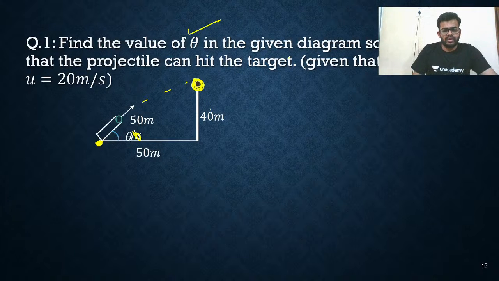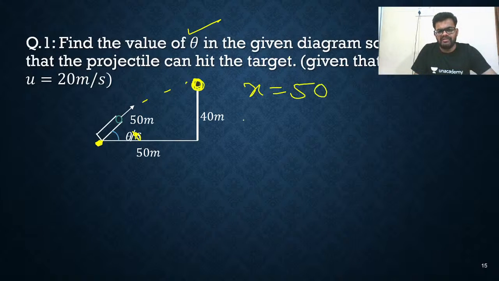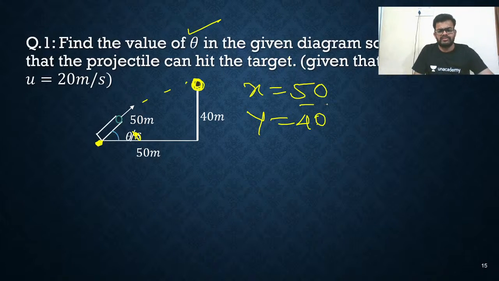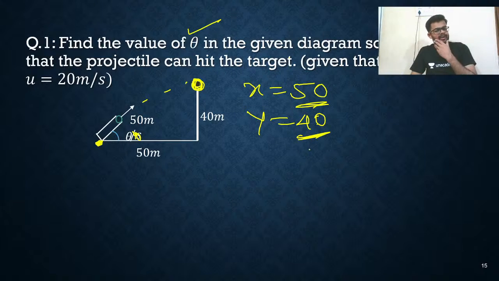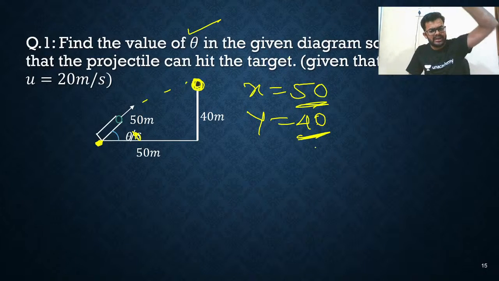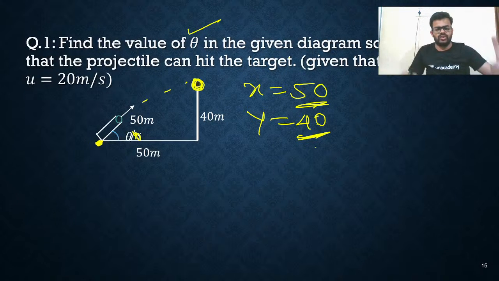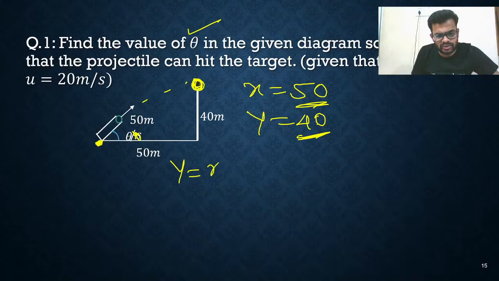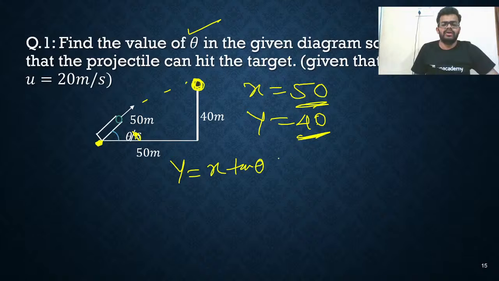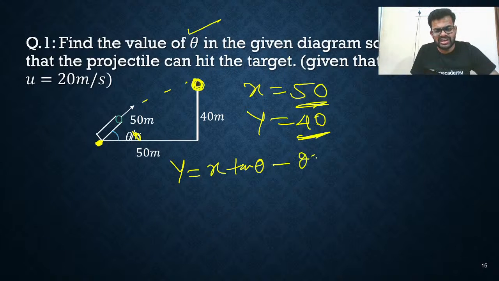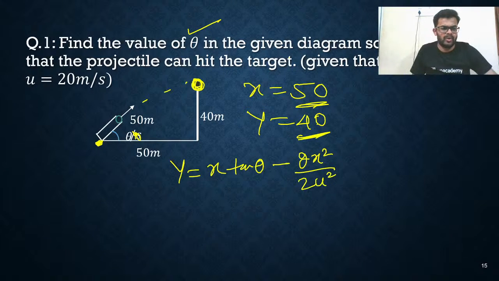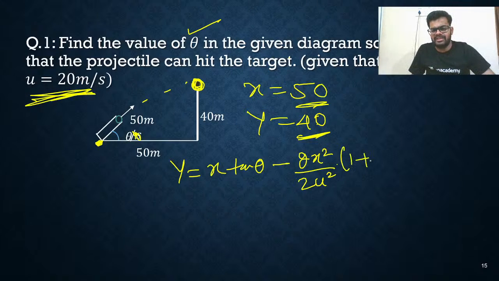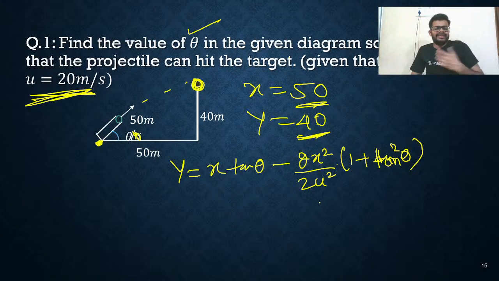I know the x coordinate is 50 and the y coordinate is 40. Height means the y coordinate, and this is the horizontal distance, that is the x coordinate. I know y is equal to x tan theta minus g x square upon 2u square times 1 plus tan square theta. No problem with that because u is given. So this is the equation I have written. Let us solve this; we will get the answer.